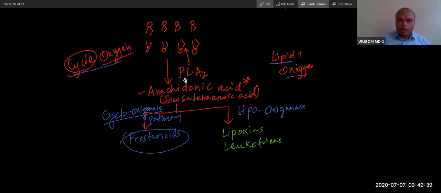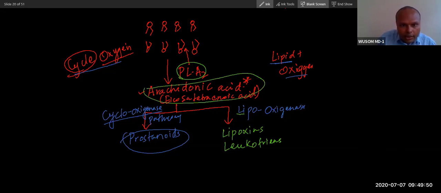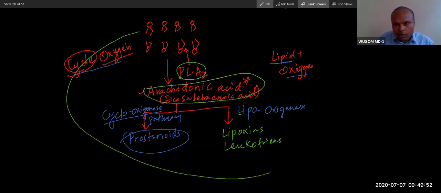Just two enzymes. One is phospholipase A2, which will act on membrane lipid and release arachidonic acid. After arachidonic acid is released inside the cell, this is the cell membrane, this is the cell. Based on the different cell, both enzymes are not present in the same cell, remember. This enzyme is present in one cell, and this enzyme is present in a different cell. Based on the presence of this enzyme, the pathway will happen.